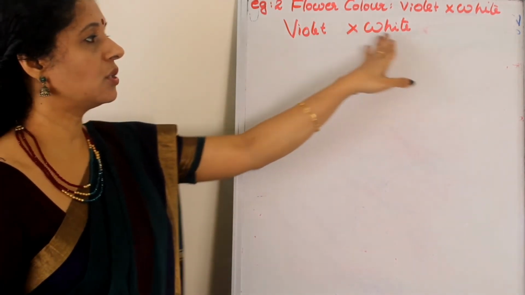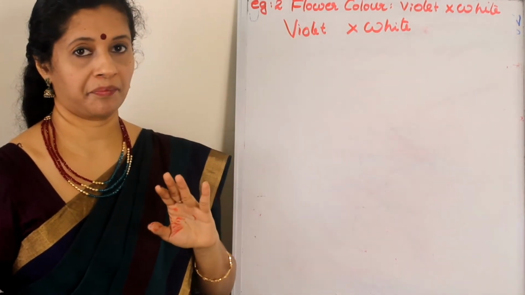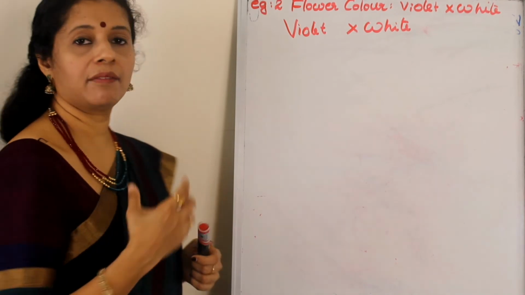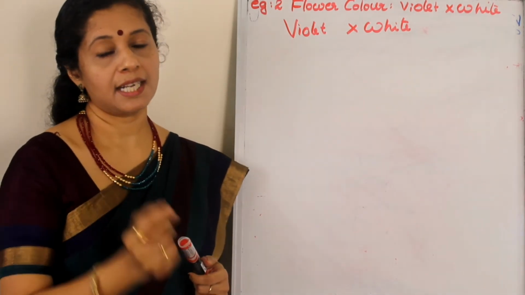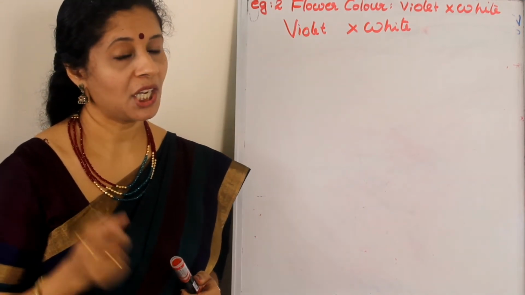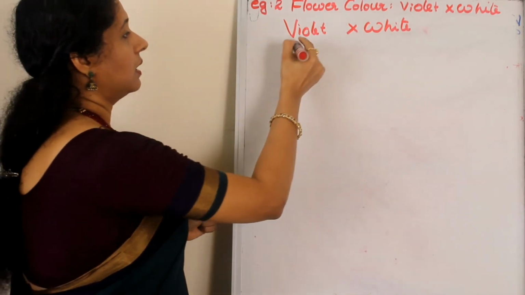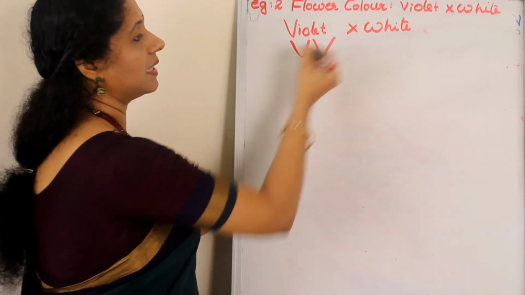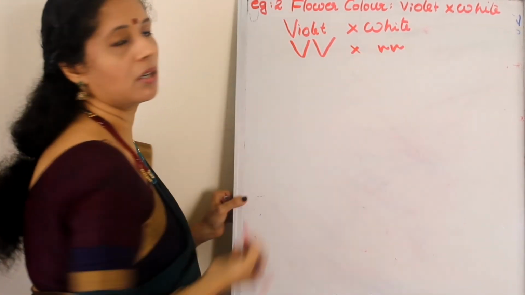So violet into white, I am writing the phenotype. So what should I write next? The genotype. When I write the genotype, I have to take the alphabet. Now we know the rule. Which is dominant? Violet. So capital V will come for violet, and for white what will come? Not W. We have to take small letter v. So capital V into small v, small v.